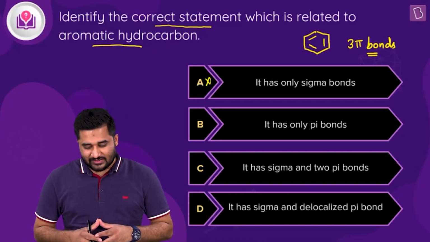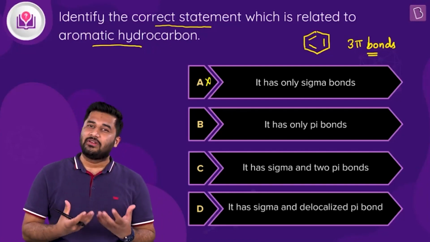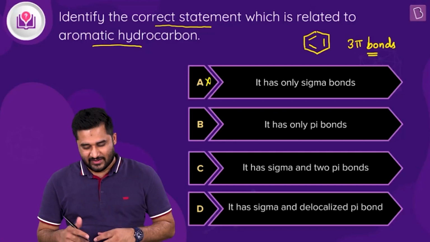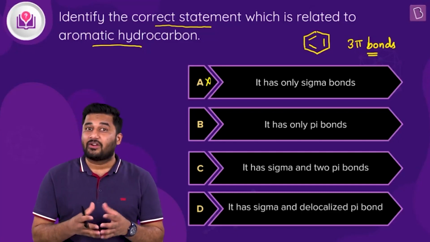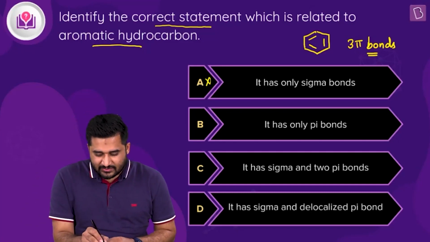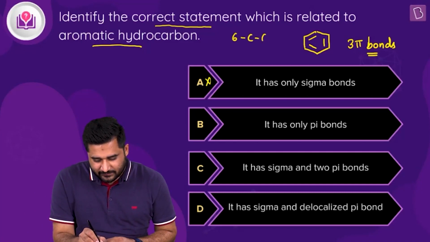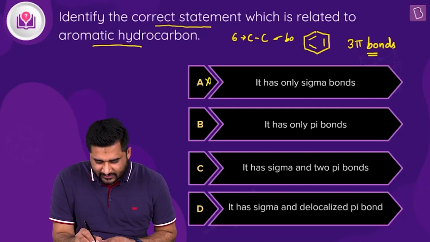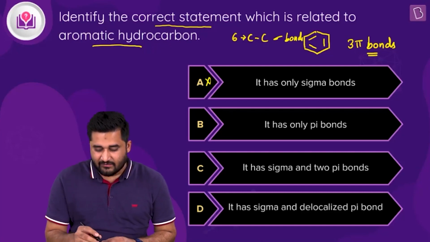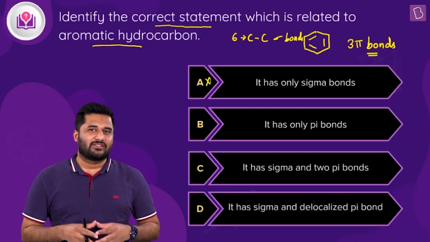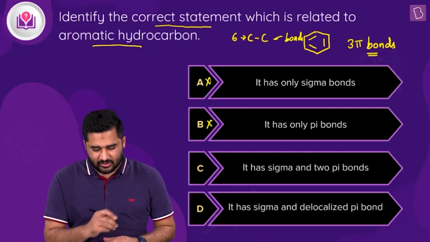Moving to option B, it is saying it has only and only pi bonds, which is not right. As you can see in benzene, we have sigma bonds as well. So you can see we have six carbon-carbon sigma bonds, and then we have carbon-hydrogen sigma bonds as well. So definitely option B is not right.